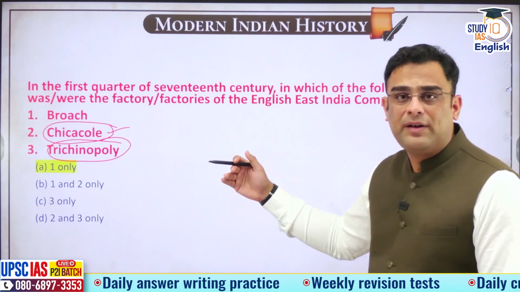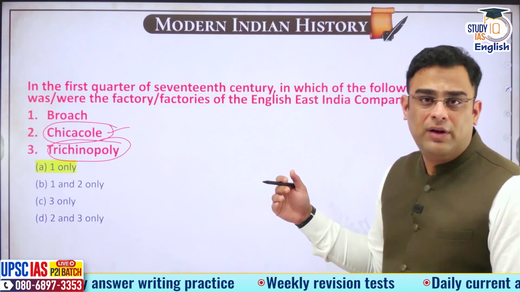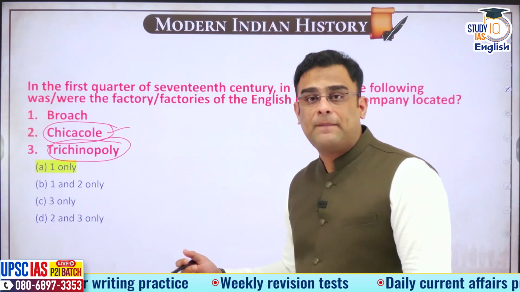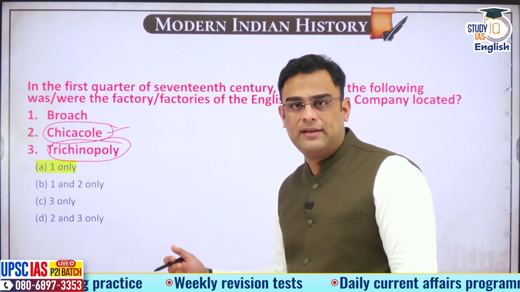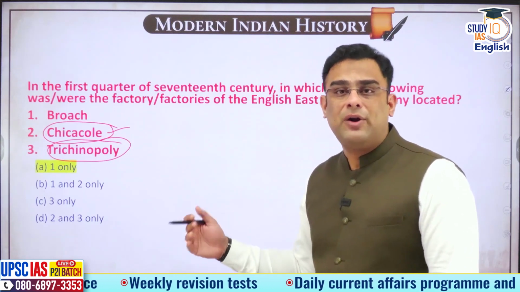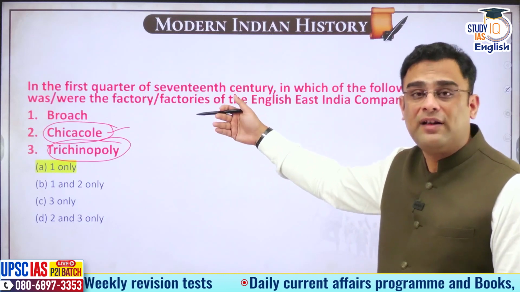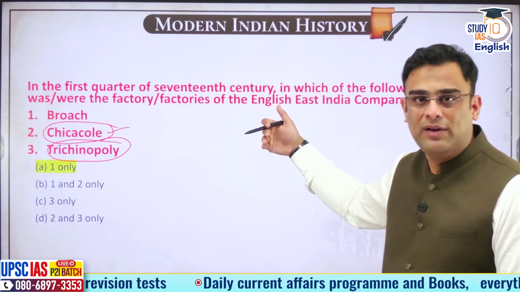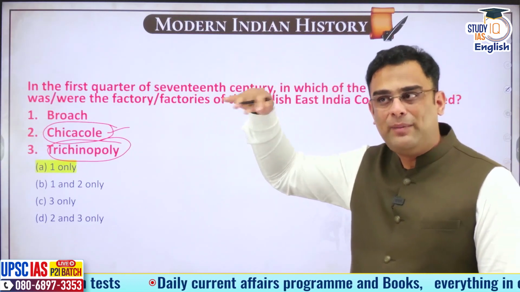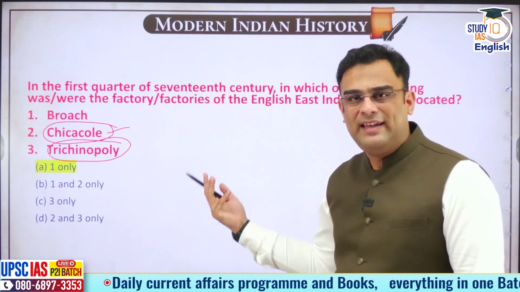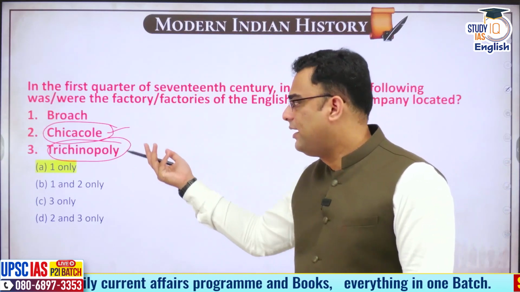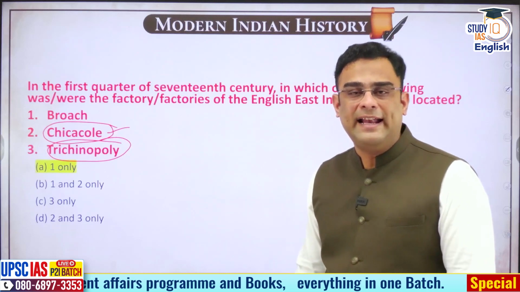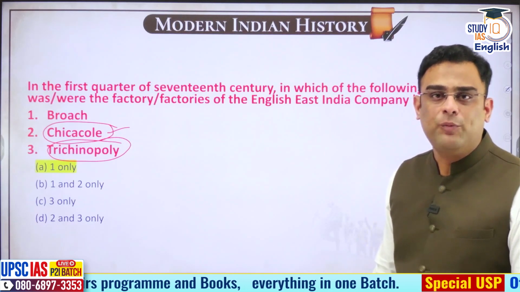You remember Masulipatnam and then later Fort St. George, that is Madras. They will come up in South India. Yes, but then not beyond that. And that too, Madras will come up after the first quarter. So even if you have that sense of when Madras is coming up, you will very easily be able to understand that in South India, the presence was not there in these places. I hope you got this, guys.